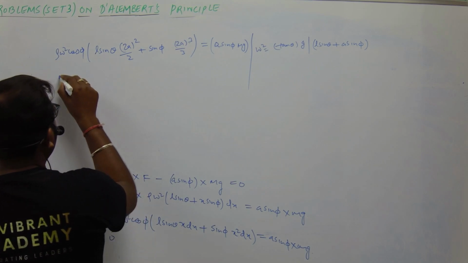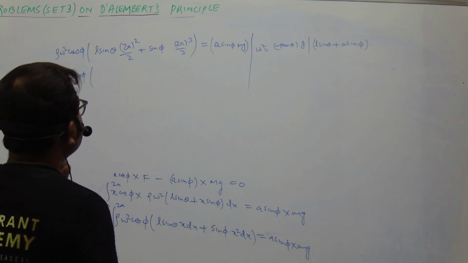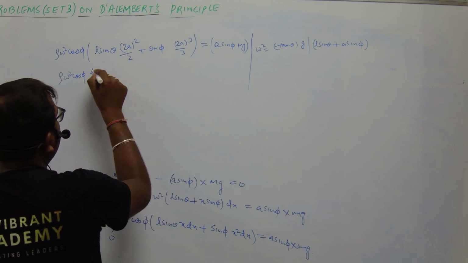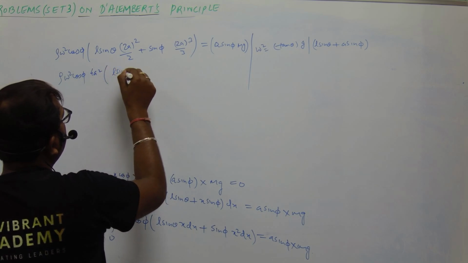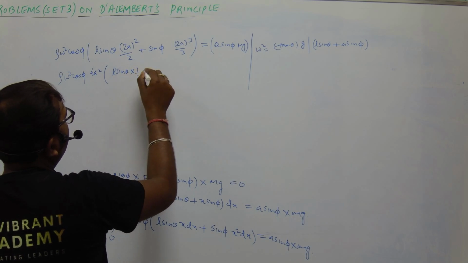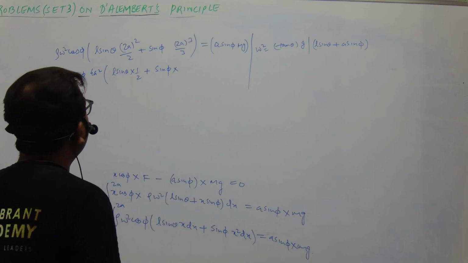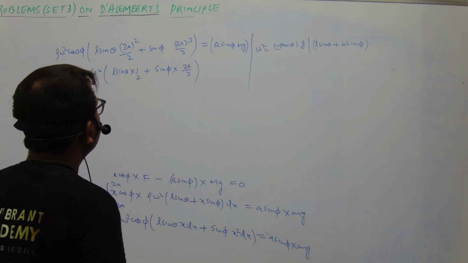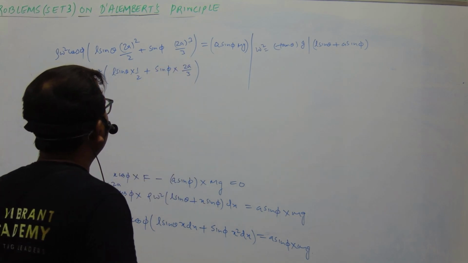So from here, rho omega square cos phi into, (2a) square we can take out. So (2a) square means 4a square. This is L sin theta into half, plus sin phi into 2a upon 3. 2a square we have taken out, so this will be 2a upon 3.